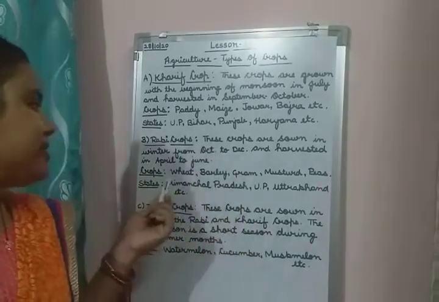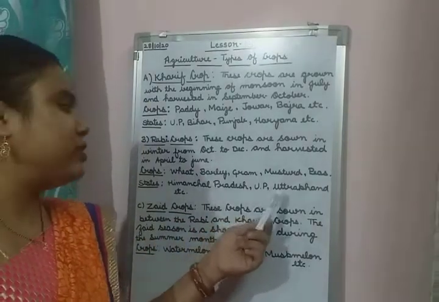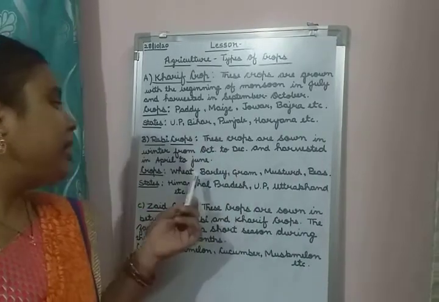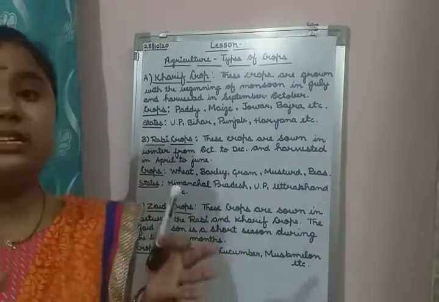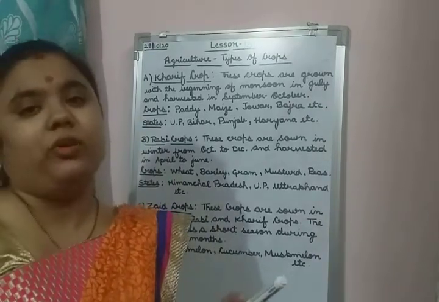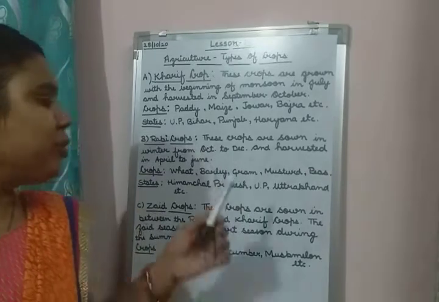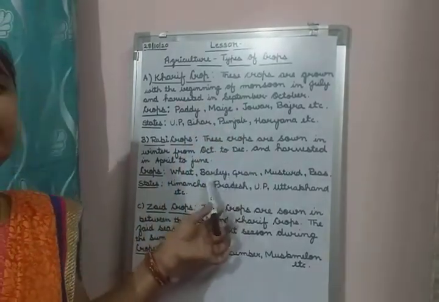Okay, then states: Himachal Pradesh, UP means Uttar Pradesh, Uttarakhand, etc. Some other states are also there. You can see from the book. These are the states of Rabi crops where the farmers are sowing the Rabi crops. Kharif they are growing in the monsoon season, but Rabi they are sowing in the winter season.